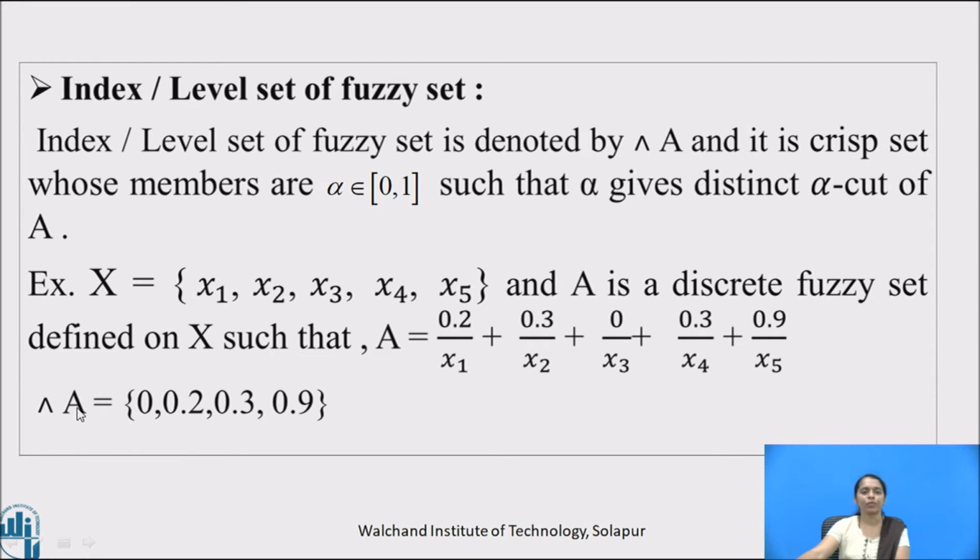Therefore, the level set of A is equal to 0, 0.2, 0.3, 0.9.